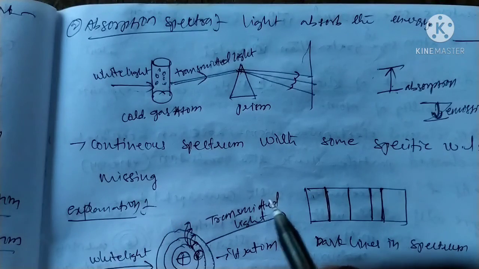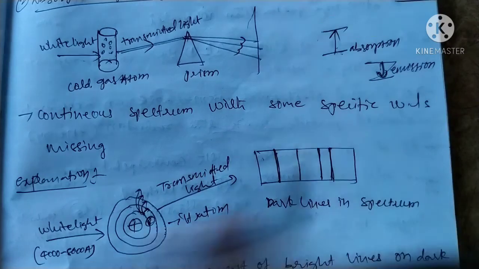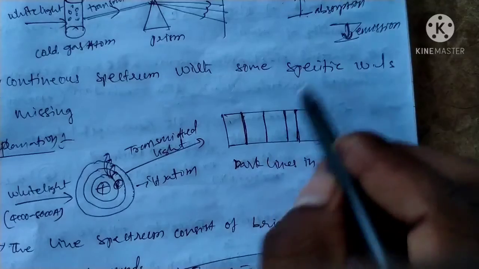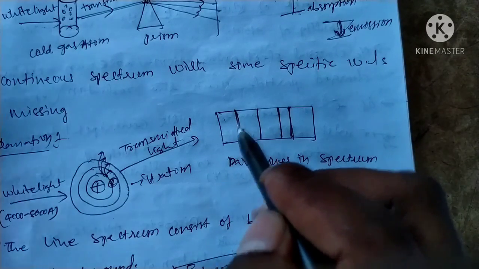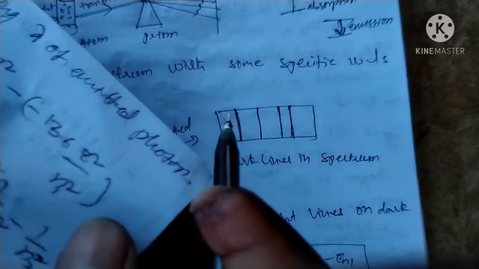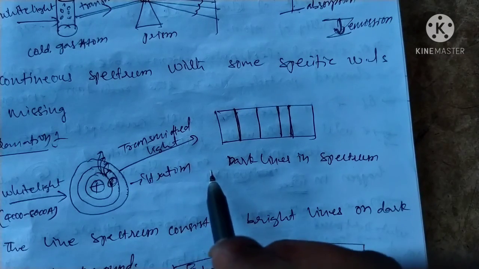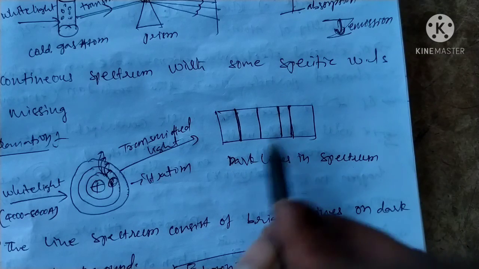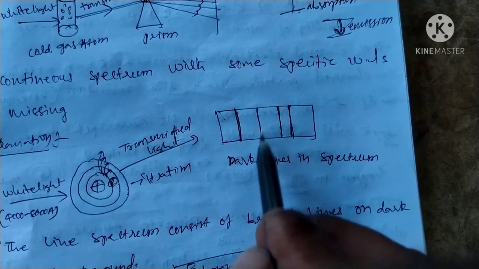Here, some lines are missing from the continuous spectrum. The line spectrum consists of bright lines on a dark background.